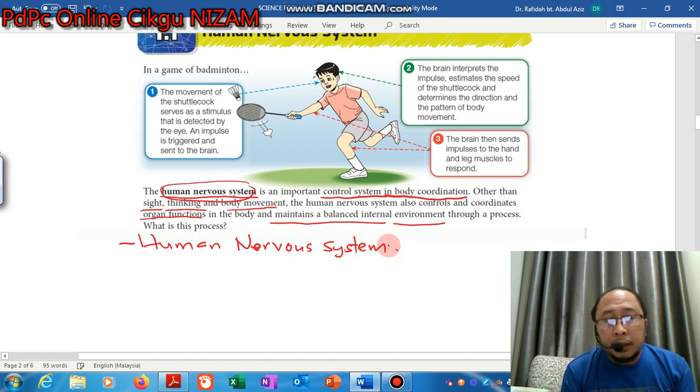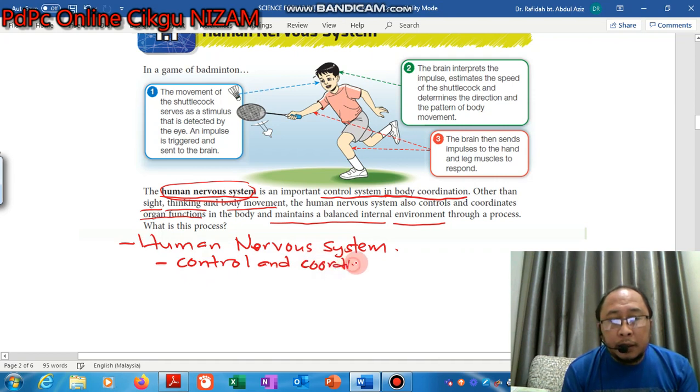Okay, so as we have learned here, the main concept is that the human nervous system controls and coordinates all the processes in organs and their mechanism.